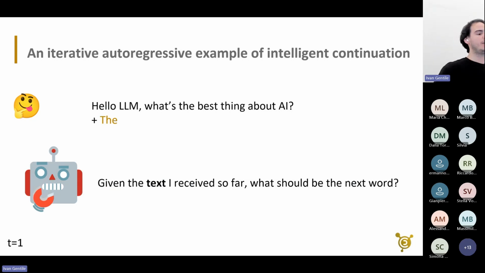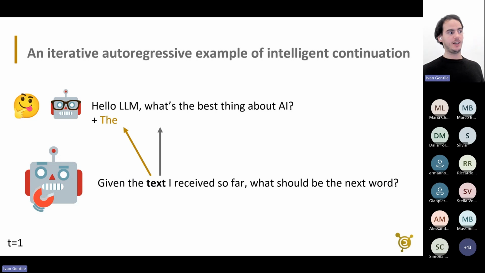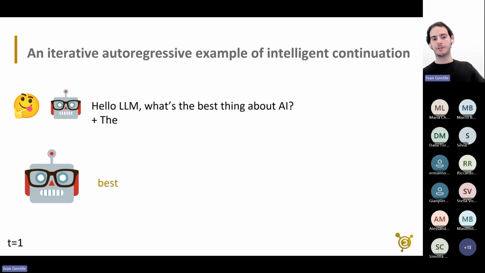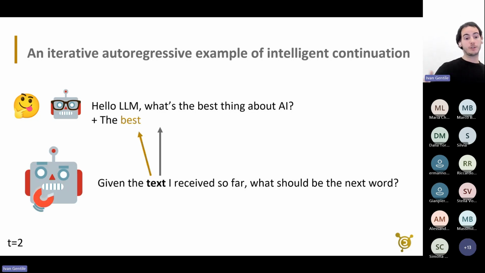And then at step T1, not only does it receive my own sentence, but it also gets its own output. So it receives my question and the first output it gave. Then it reasons again, and the output of step T1 is "the best". And this process continues iteratively. So again, at step T2, it takes not only my question, but also "the best".